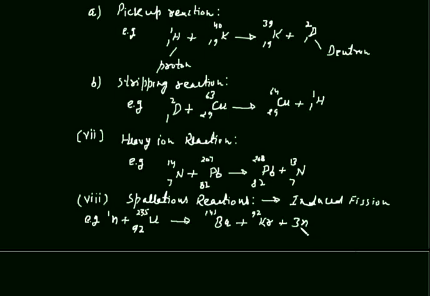And these 3 neutrons further cause induced fission with uranium. It becomes a chain reaction. Okay. So a nuclear reaction in which we get many particles. Here we are getting barium, krypton, 3 neutrons, and these 3 neutrons will further cause nuclear reactions. So a reaction in which we get many particles is called spallation reactions.